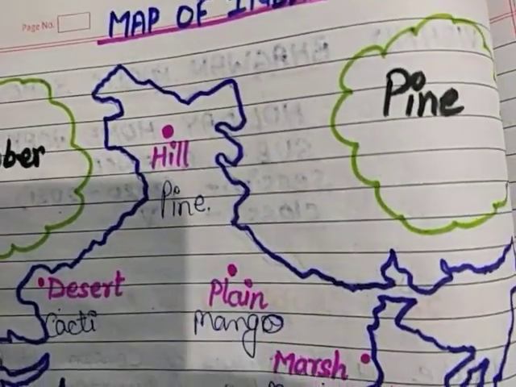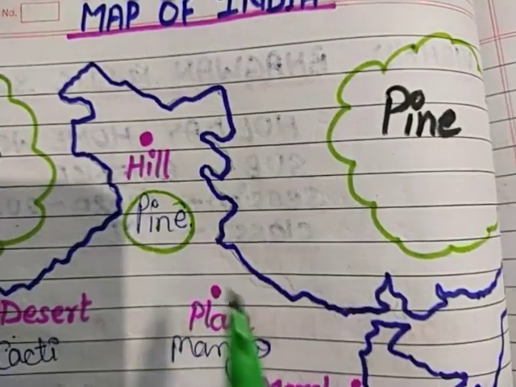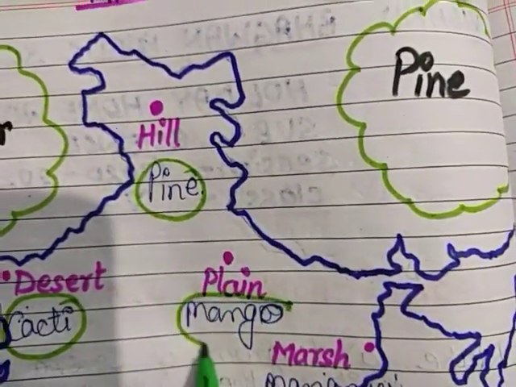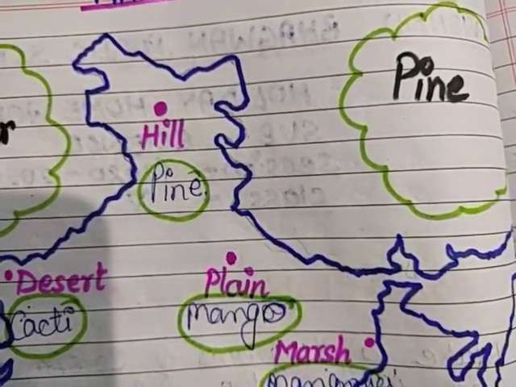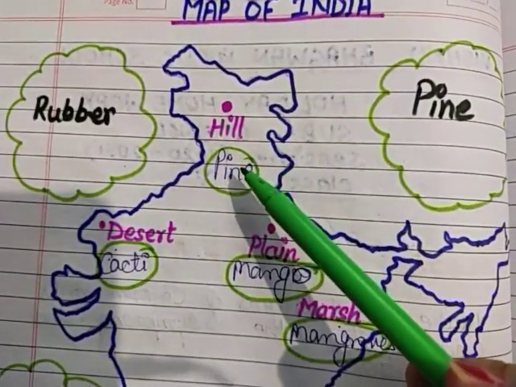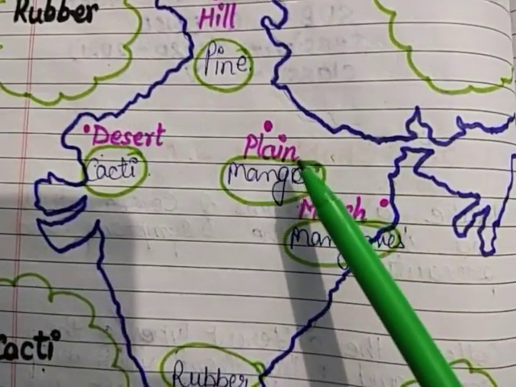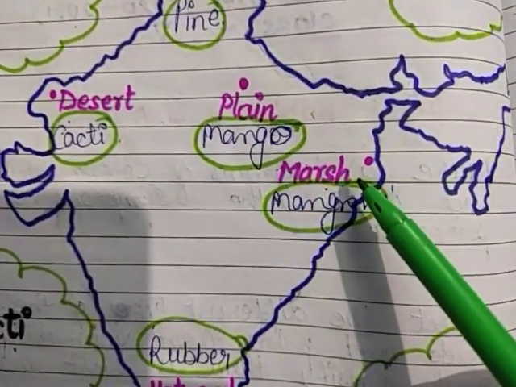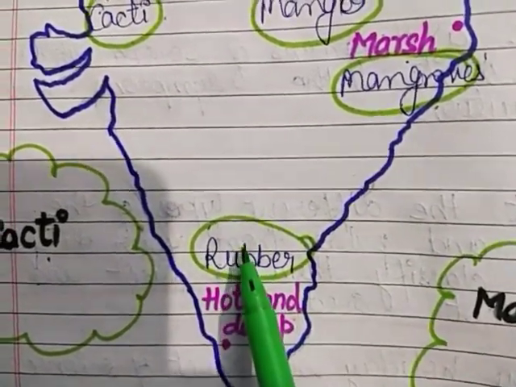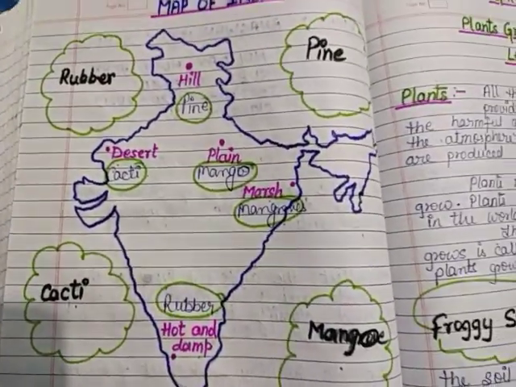Okay, so in hill area, pine tree. In desert area, cacti plant or cactus plant. In plainer region, mango. In marshy land, mangroves, and in hot and damp area, rubber plants are found. Okay, this is the exercise of this chapter.